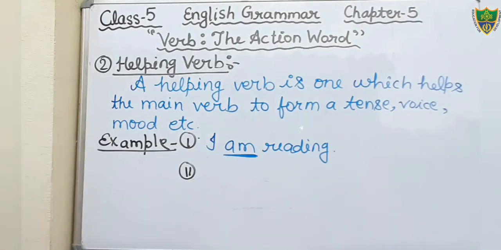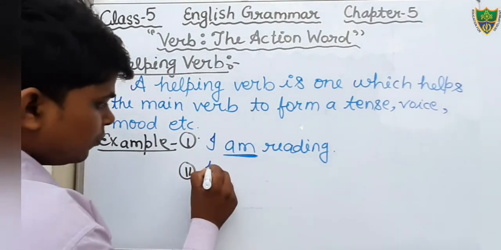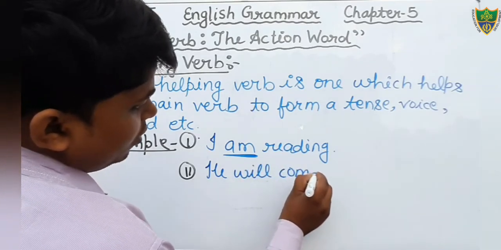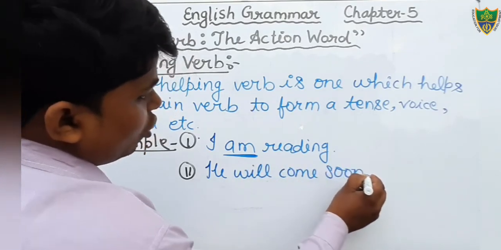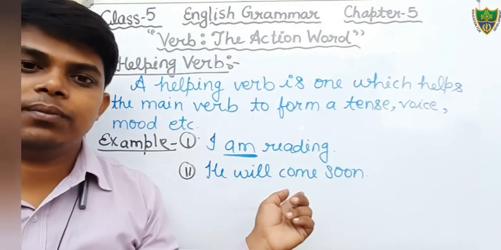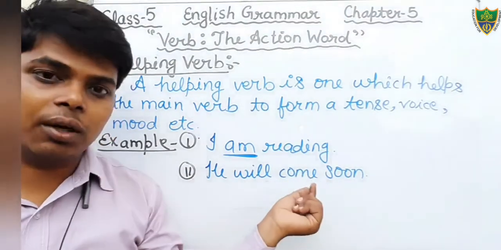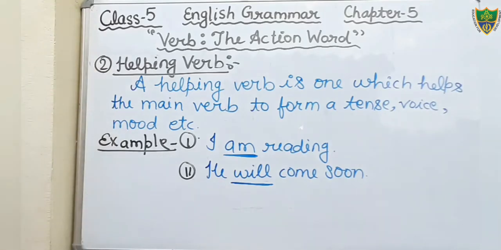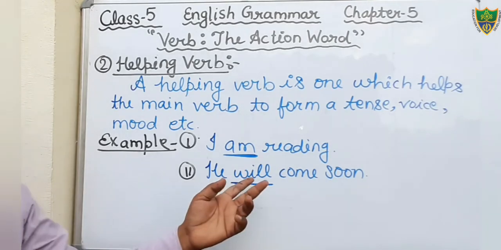Come to the next. He will come soon. Okay, students, here what is the main verb? The main verb is the word come. But what is the helping verb? Will. In this sentence, the word will is the helping verb, or it is also the auxiliary verb.